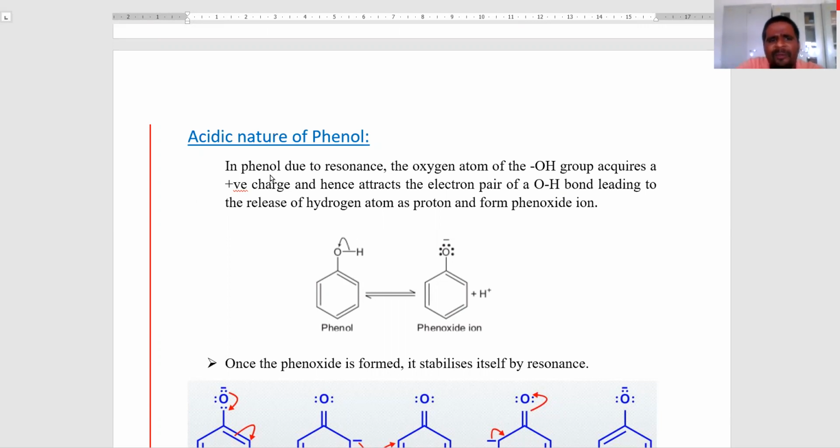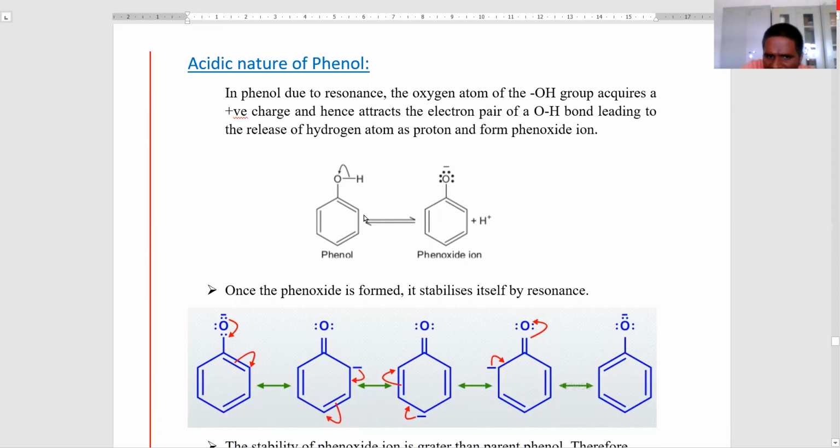So we observe that in phenol, due to resonance, the oxygen atom of the hydroxy group acquires a positive charge. Due to the resonance in phenol, the hydroxy group gets a positive charge, hence attracts the electron pair from the oxygen-hydrogen bond, leading to the release of the hydrogen atom as a proton and the formation of the phenoxide